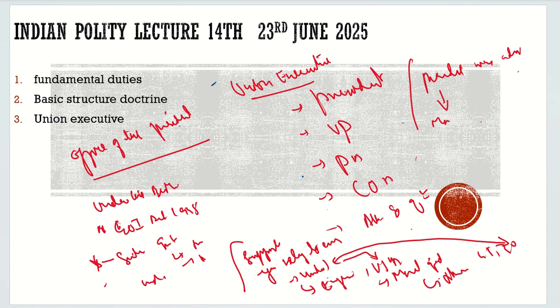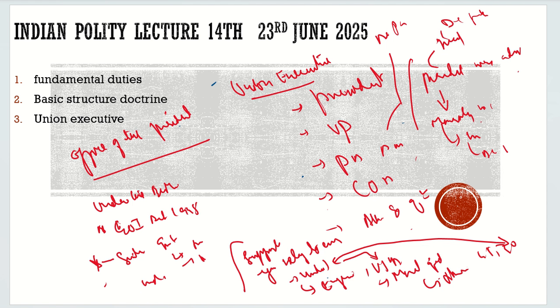monarchy in England? Both of them are not the real heads. He is the head of the state. He is de jure. But the de facto is different. Who is the de facto? De facto is here PM, also here PM.